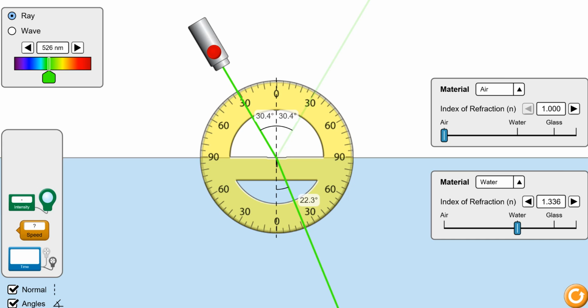And one more thing I would like to tell you, that the speed of light decreases. Why? Because the medium is denser. So always when a ray of light travels from a rarer medium to a denser medium, its speed decreases and it bends towards the normal. Now exactly the opposite happens when the ray of light travels from a denser medium to a rarer medium.